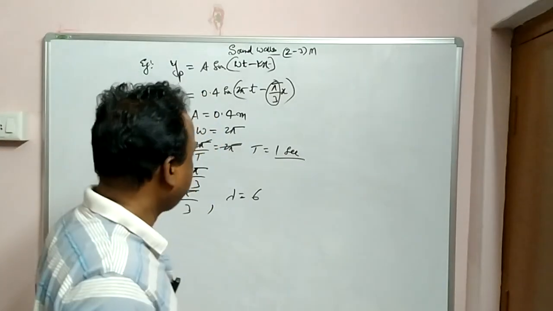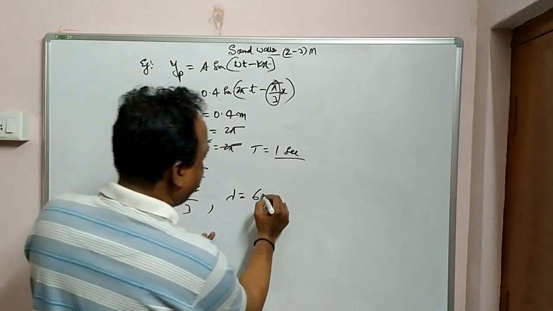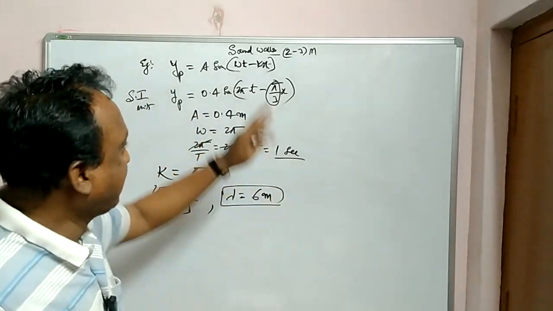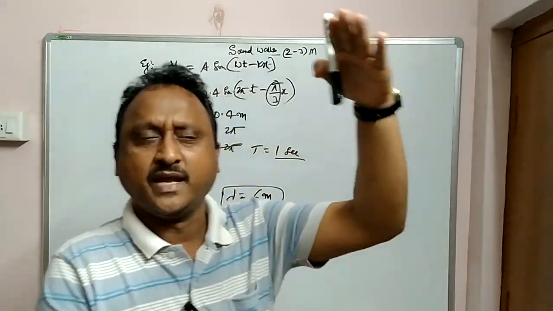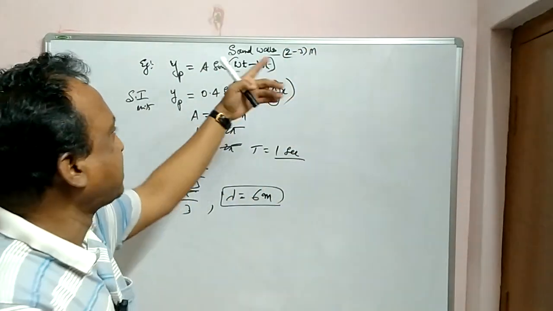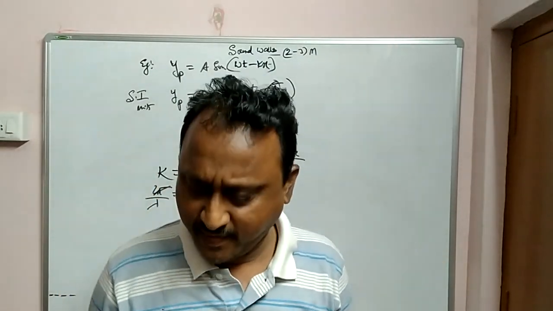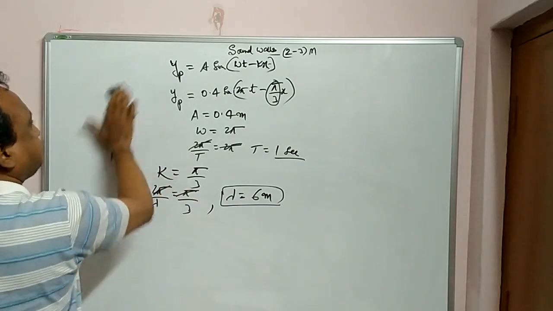Wavelength. So 6 meters, SI units covered. So like this you can calculate the values. If any problem is given, depending upon the requirements, you have to change the formula. Either you can write kx minus omega t or omega t minus kx. Please note down. Clear?